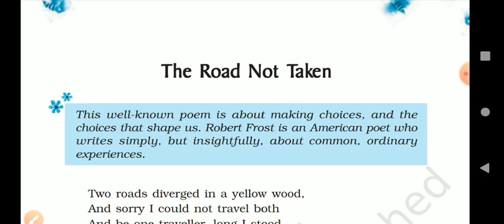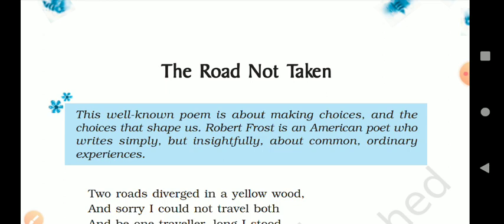In the poem The Road Not Taken, the road symbolizes our life. The poet says that the path that we don't choose in our life is the road not taken. Like we have various paths to choose in our life, and the path which we leave is the road not taken. He describes his feeling about that choice that he had left in the past. The path we have chosen decides our future, our destination.